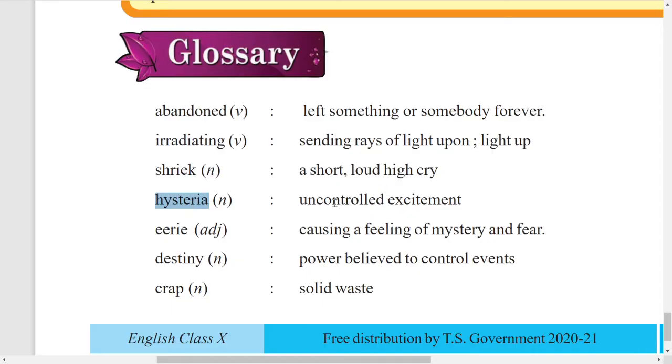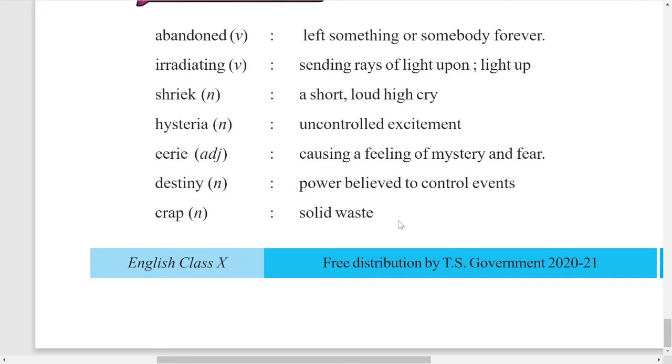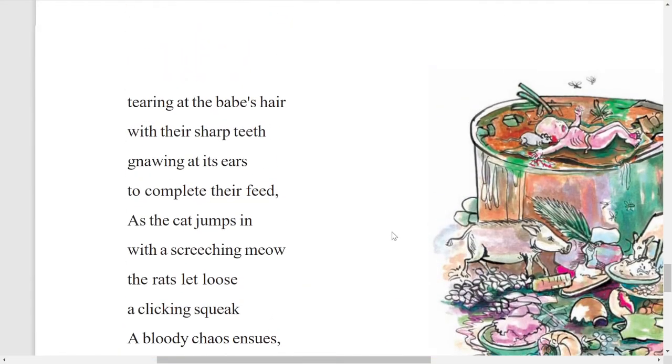Next one, hysteria is uncontrolled excitement. Eerie is causing a feeling of mystery and fear. When you are afraid or when something is causing a kind of mystery, that is called eerie. Next one, destiny is power believed to control events. Any power that is believed to control events is called destiny. Next, crap is solid waste. We see this is all crap. That is called solid waste.